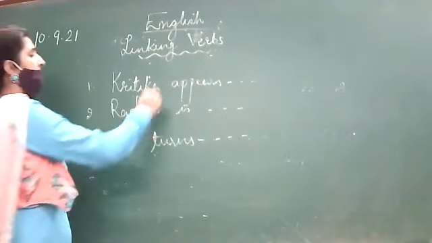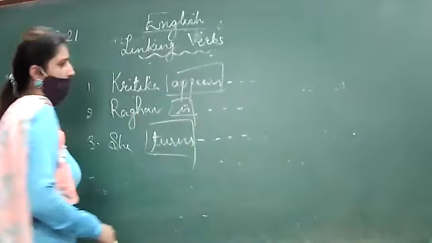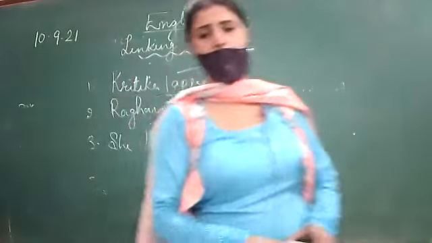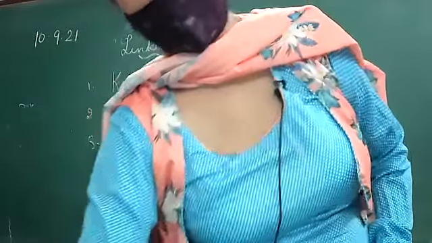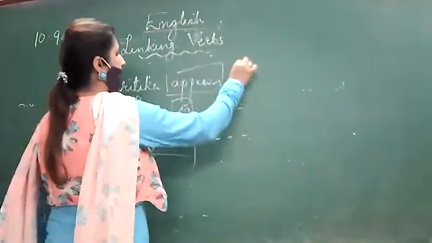Here I have written some verbs. Are they complete by themselves? Ma'am, no. First sentence: Kritika appears happy. Kritika seems happy. Kritika appears worried.